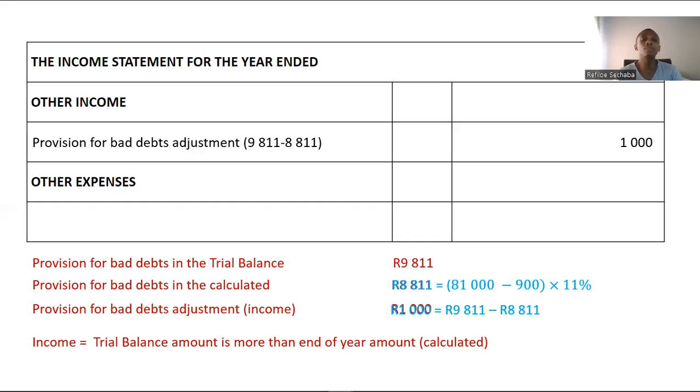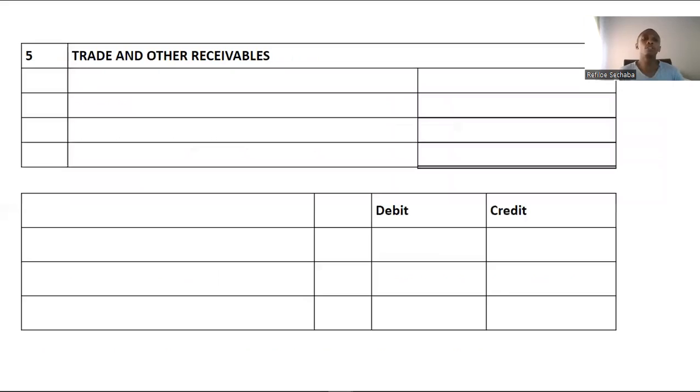And provision for bad debts is not recorded in the statement of profit and loss. It should be recorded in trade and other receivables. Therefore, if you write it as provision for bad debts, you need to get -1 because that is a foreign item. That's why it's very important to write the word adjustment. Without that word, you need to get -1 because provision for bad debts goes to trade and other receivables. Provision for bad debts adjustment, which is the difference, will be the one that goes to the statement of profit or loss. In trade and other receivables, I will simply subtract from my trade debtors because if they are no longer reflected at 81,000, the debtor was written off for 900. So my trade debtors will now be at 80,100.